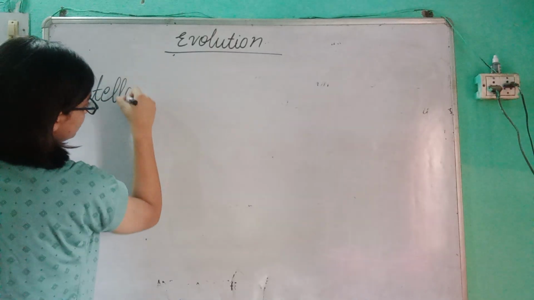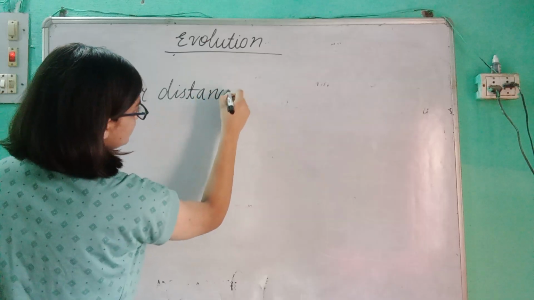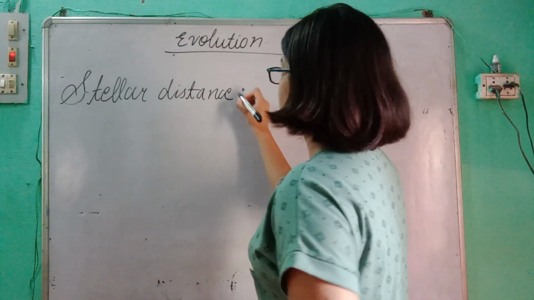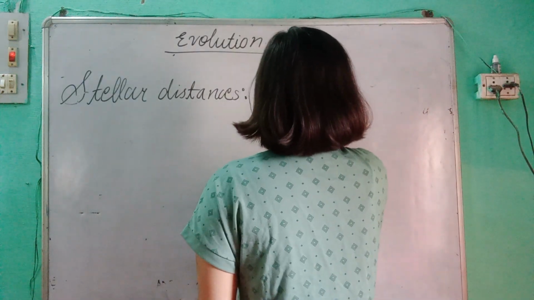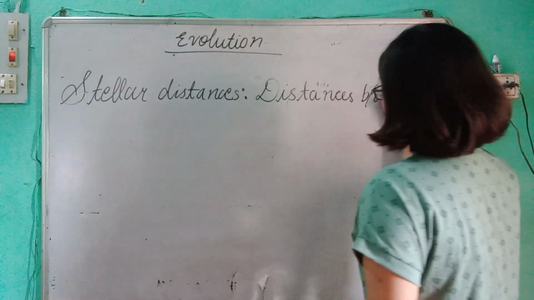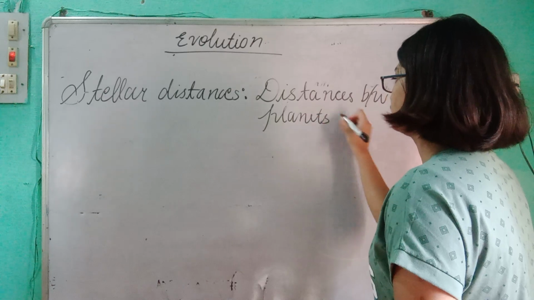Stellar distances. The distance between planets or stars is termed as stellar distances. Stellar distances are distances between planets or stars.